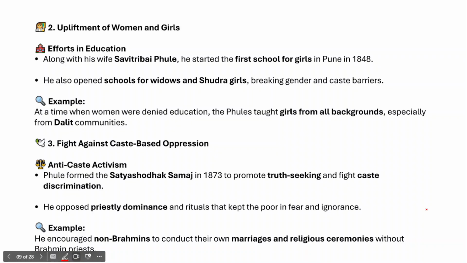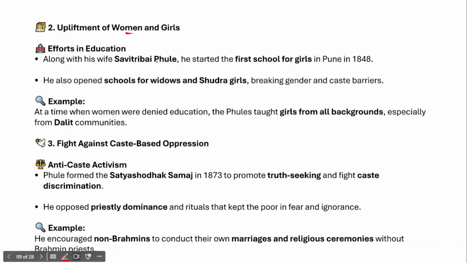And next you need to talk about the upliftment of women and girls, because he also fought for the upliftment of women and girls. At that point of time gender inequality was widely practiced, right? The patriarchal society was the dominant structure, and women were not encouraged to go to schools and colleges. So he, along with his wife, fought for the upliftment of women and girls.